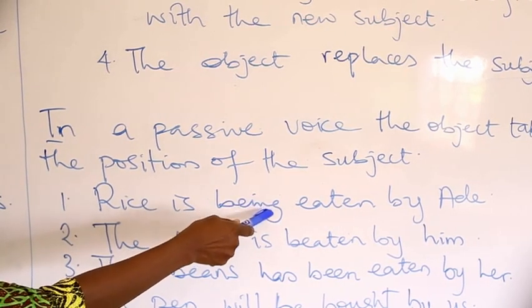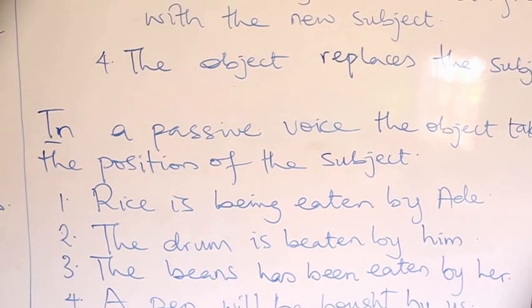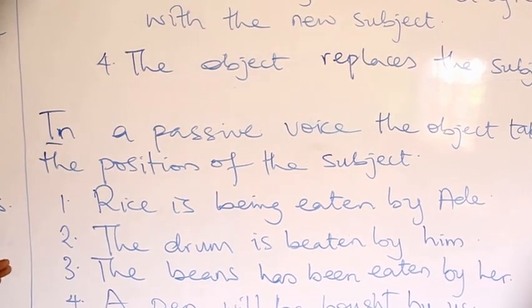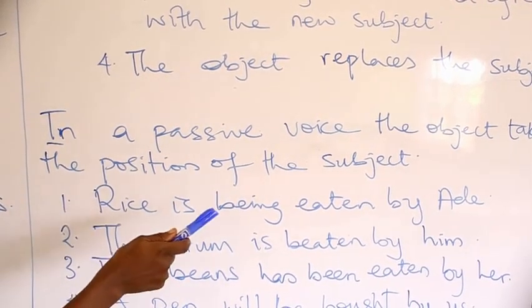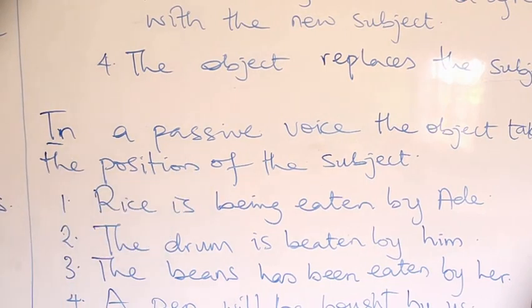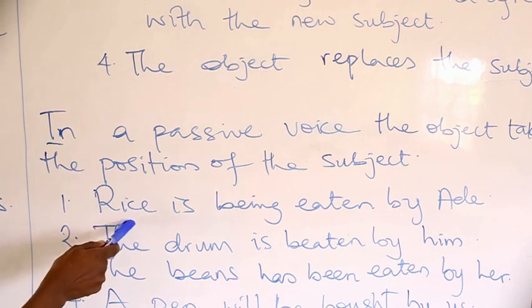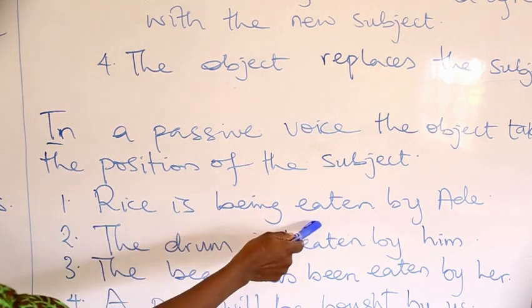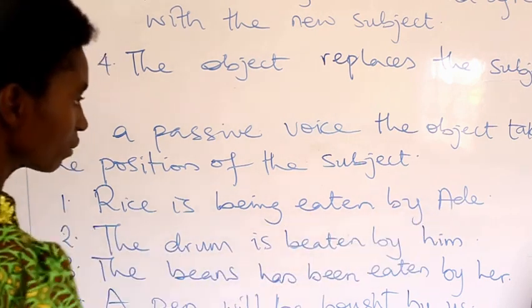And it is ing because it is the present participle form, to show that the sentence was in continuous tense before. So we have rice is being eaten by Ade.